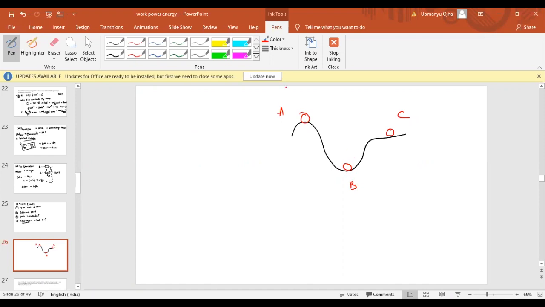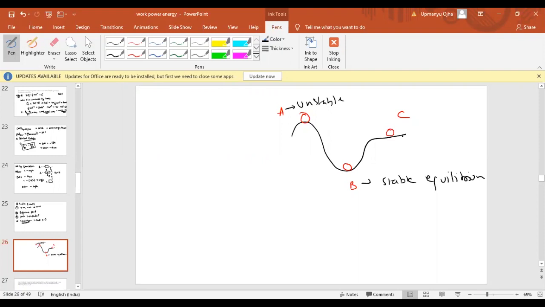Then that is known as stable equilibrium. So in this case, point B will be your stable equilibrium. Why stable? Because if we displace this body from its initial position, it will again come back to the same position. A is your unstable equilibrium. Why unstable? The reason is that if you displace this ball, it will go to point B, which means A is unstable equilibrium. And the third one is neutral equilibrium.